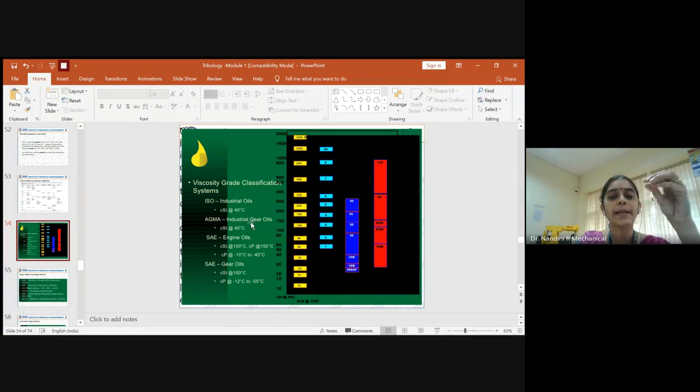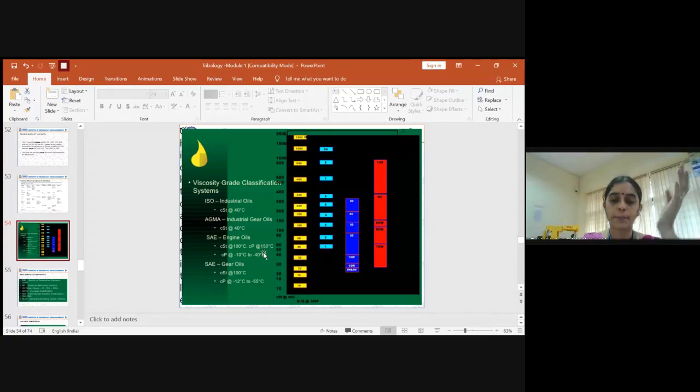The next is specific to industrial gear oils only. If you need a lubricant for industrial gear oil purposes, then you have another grade of classification called AGMA. Even this is suitable for room temperature, not above 40 degrees Celsius. So you have different classifications.